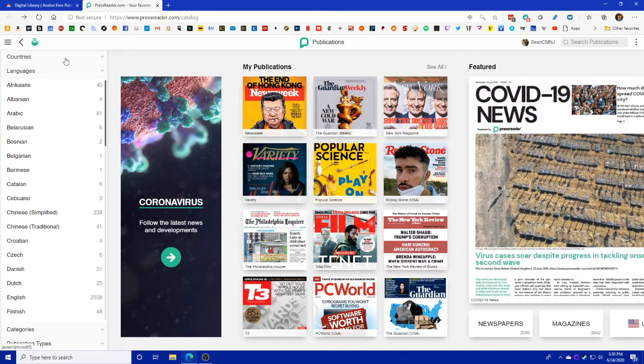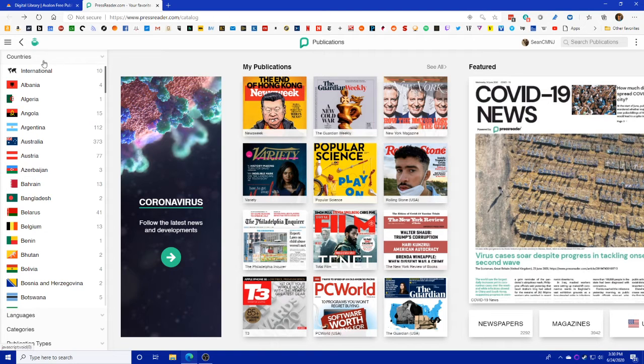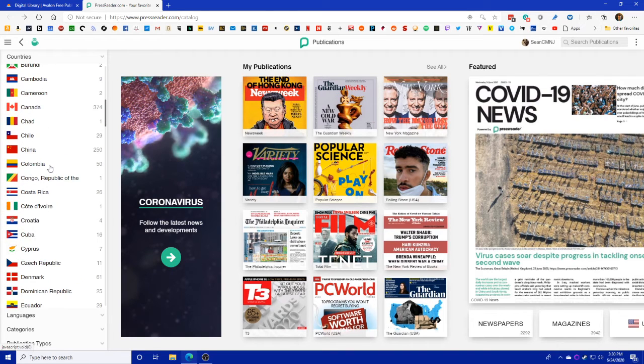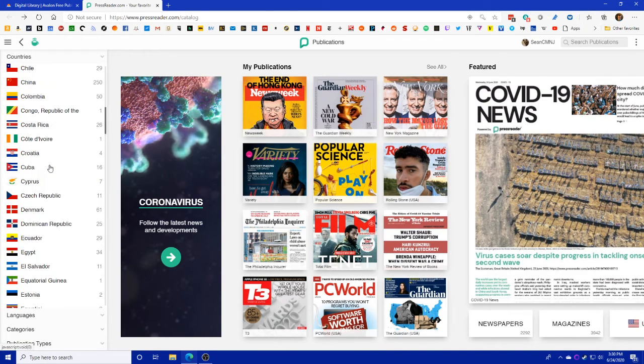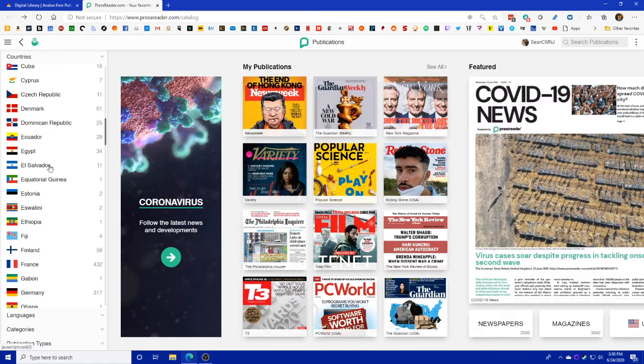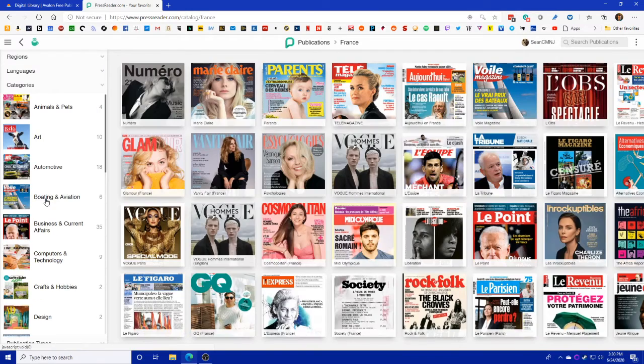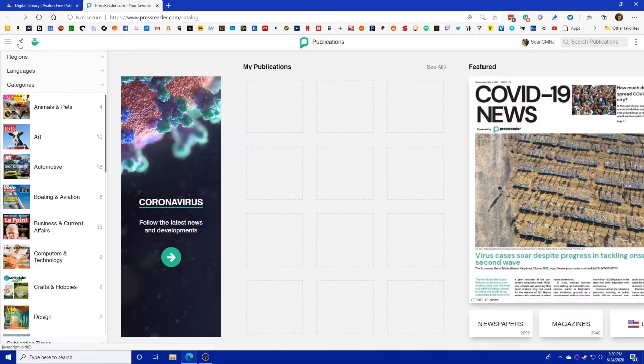If you're not so much interested in the language, but you want to know the country, you would just click countries up here and then sort it out by that. And you'll see it is quite a lot from around the world. So if you have family in another country, or if you moved from another country, you can still get access to a lot of the publications from back home here. Like if we click on France, you can see all of these papers and magazines that you can get from there. I'm going to go back.